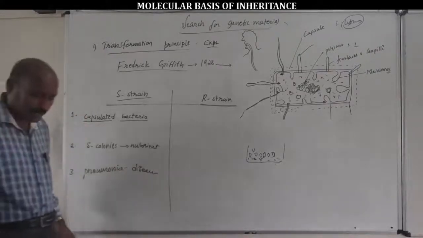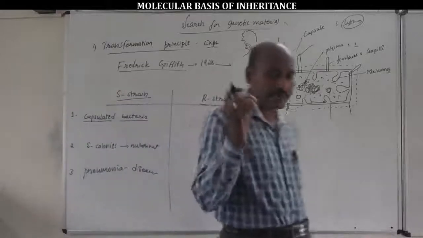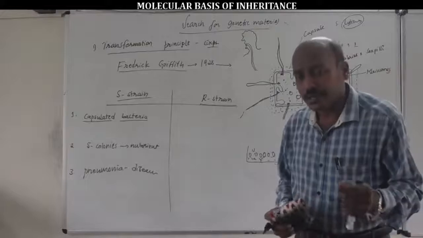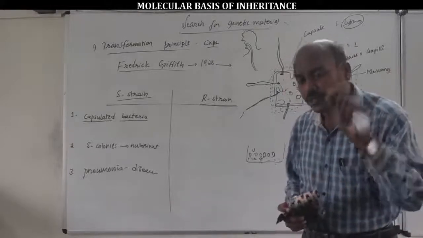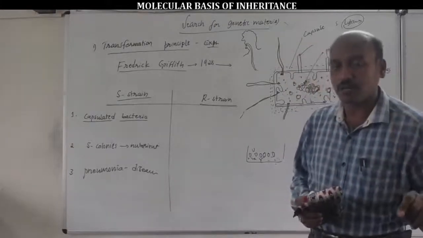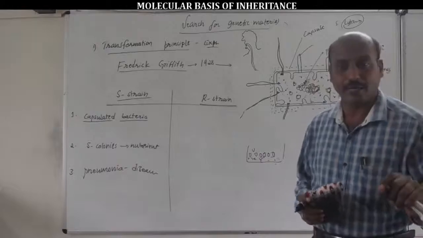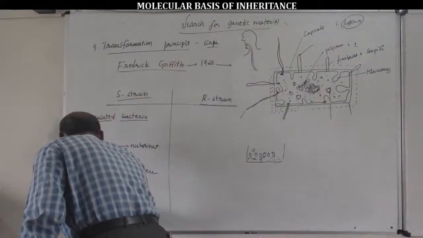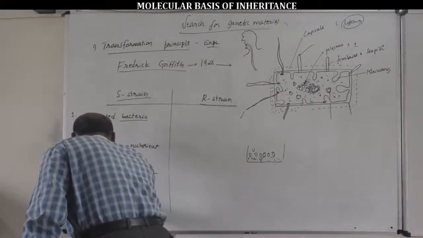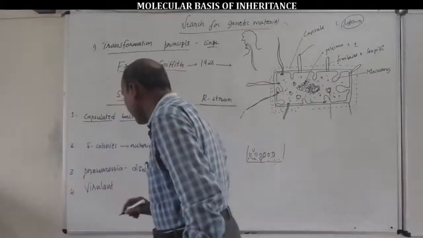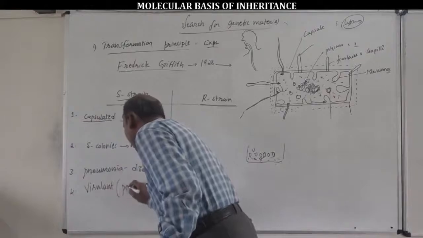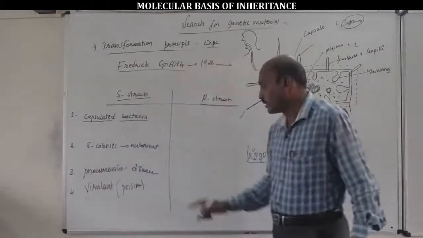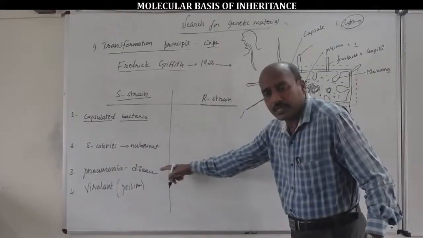Very important. S bacteria, S pneumococcus bacteria cause pneumonia disease. Hence it is also called virulent bacteria. Virulent, nothing but poisonous, poison bacteria, because it causes disease, pneumonia disease, pneumonia fever.